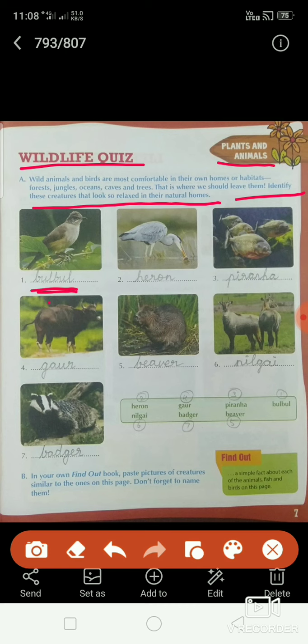See the name of the first bird. What is the name of that bird? It is called bulbul. B-U-L-B-U-L, bulbul. See the second bird. What is the name of that bird? It is called heron. H-E-R-O-N, heron. See the third one. What is the name of the kind of fish? Piranha. P-I-R-A-N-H-A, piranha.